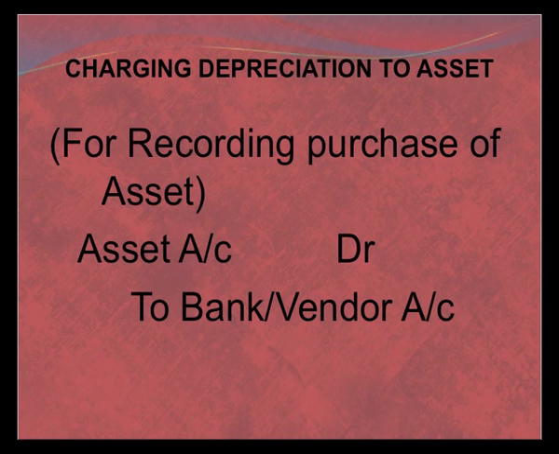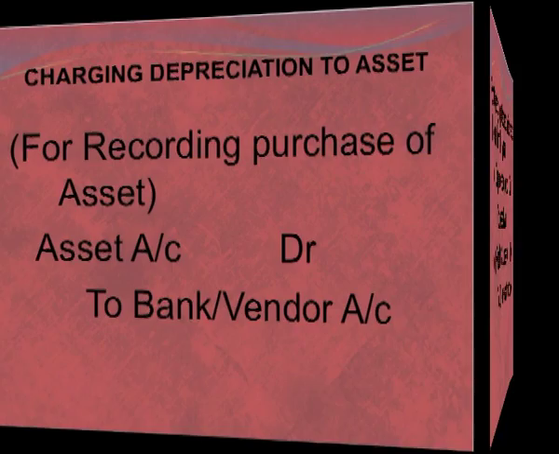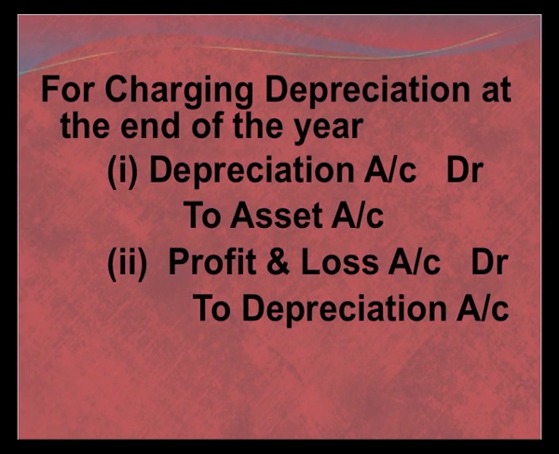So what is clear is that under the first method, when we directly charge the depreciation to asset account, first at purchase we pass the entry asset account debit to bank or vendor. Then at the end of the year, when we transfer the amount of depreciation, we pass the entry depreciation account debit to asset account, and then this depreciation is transferred to profit and loss account.